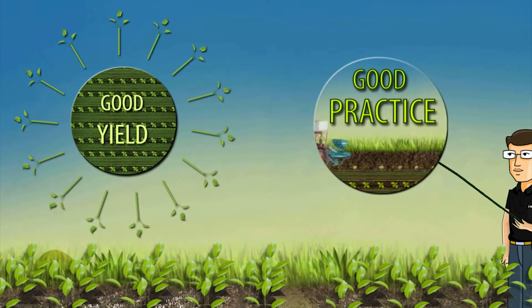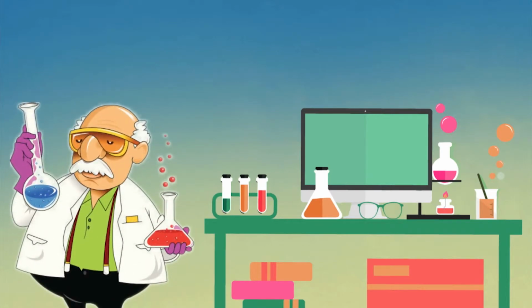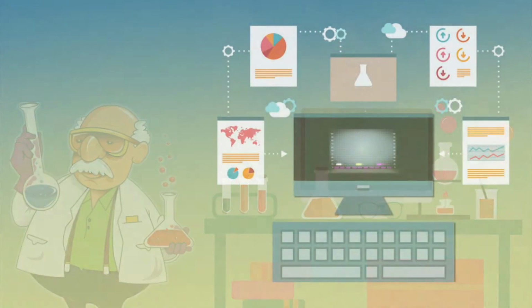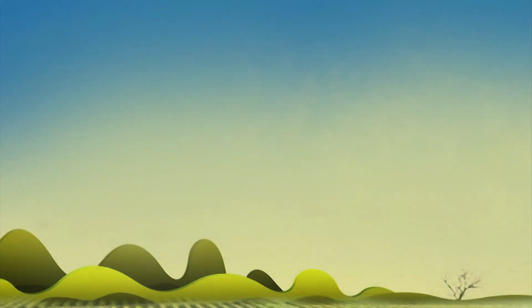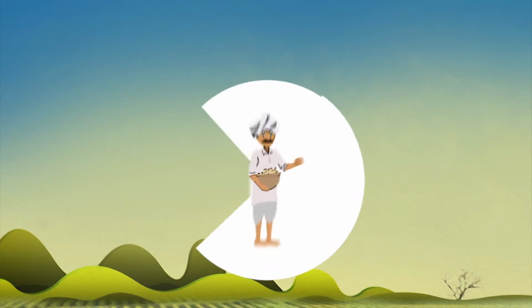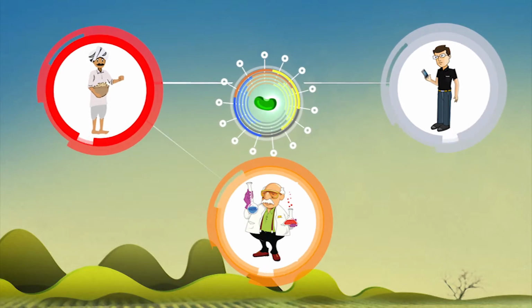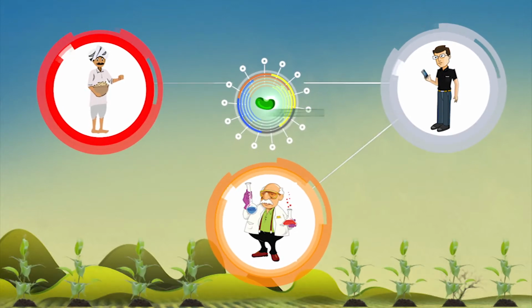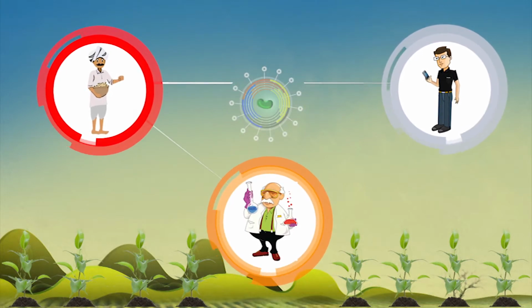The data captured also allows us to integrate research institutions to validate how practices adapt to local environments and can also help with the development and characterization of pest and disease-resistant seed varieties, which can have a further large impact. The end result is a mechanism to incorporate farmers, extension workers, and researchers in an integrated system to continually improve cropping practices and drive yield improvements.